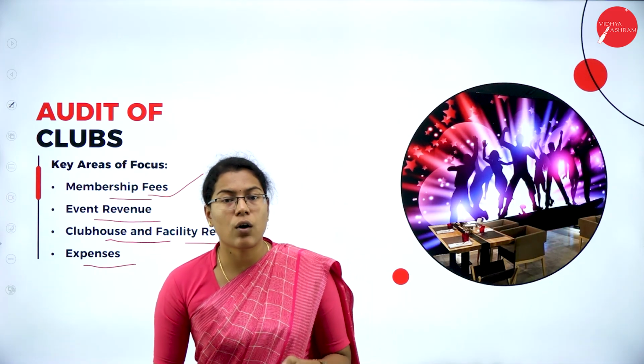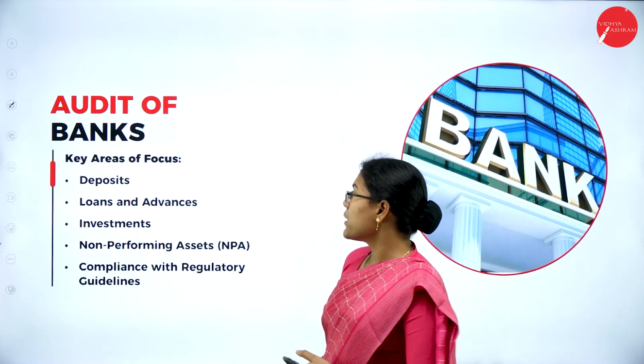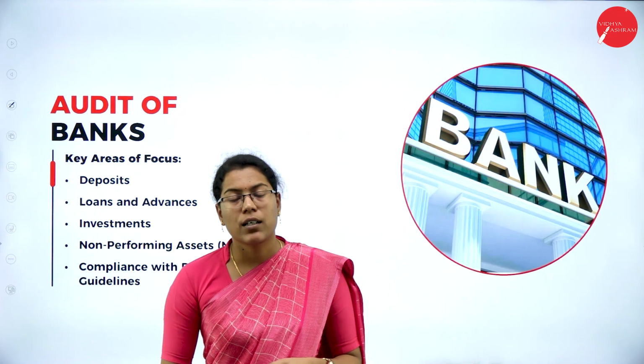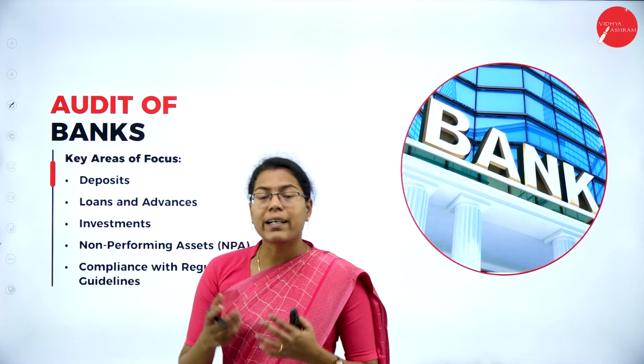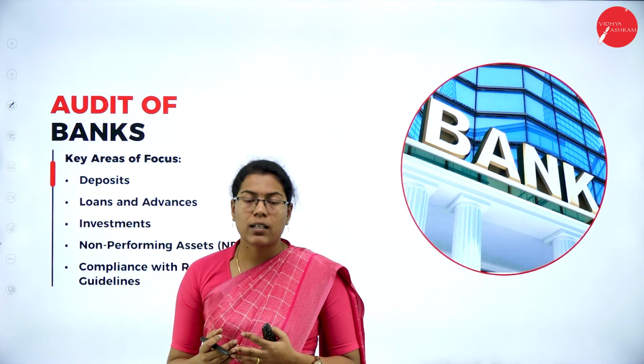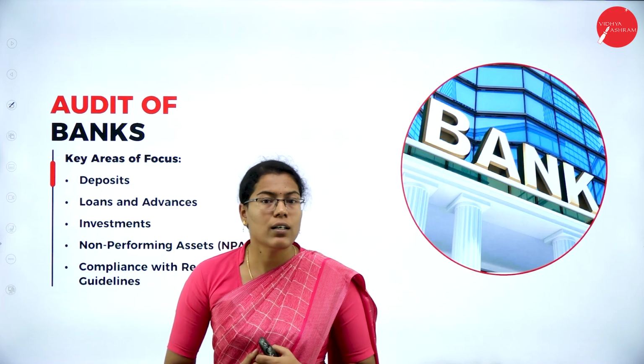When it comes to the auditing of banking companies, we have the audit of banks. Banks generally generate income through deposits and they provide loans to the customers.